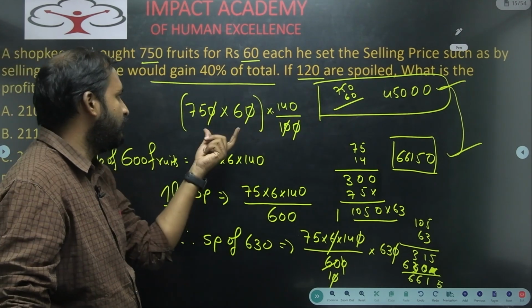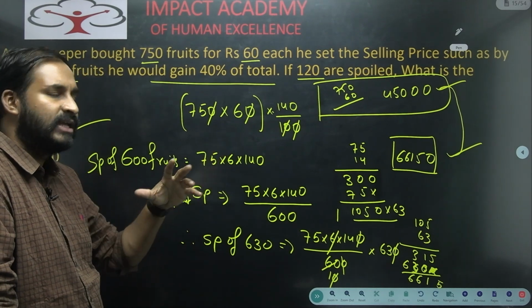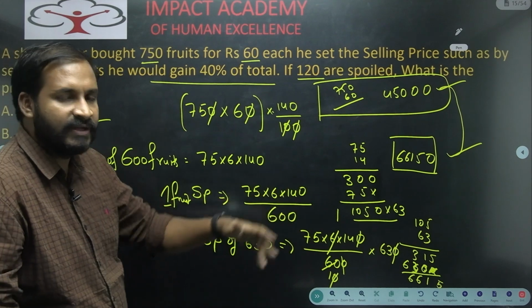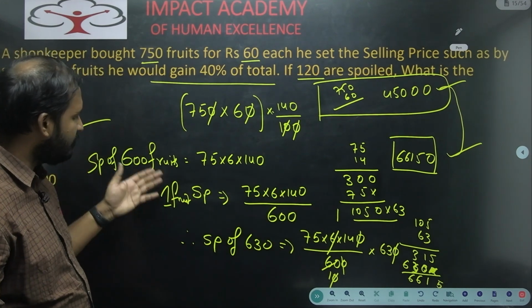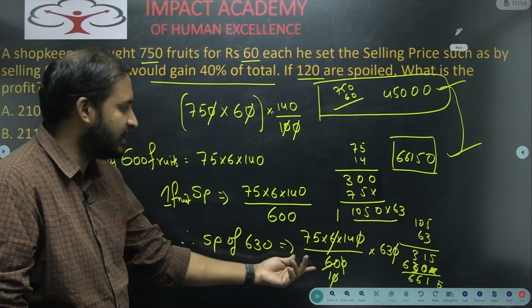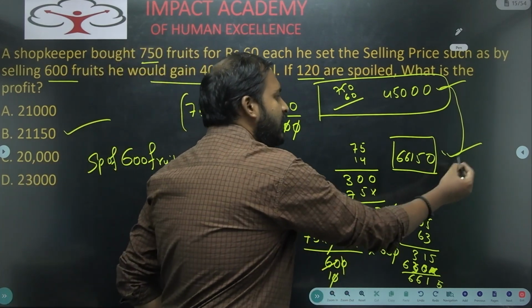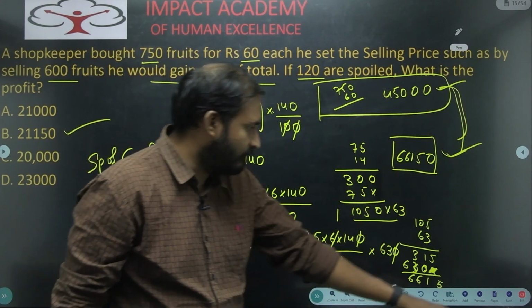Actually, you can write 45,000 directly here if you want. Anyway, you will get the same answer. But that is not that important for us. Later anyway, it is getting cancelled. So by that we calculated that the selling price of 630 fruits is 66,150 and here it is very clear how much profit we are getting.